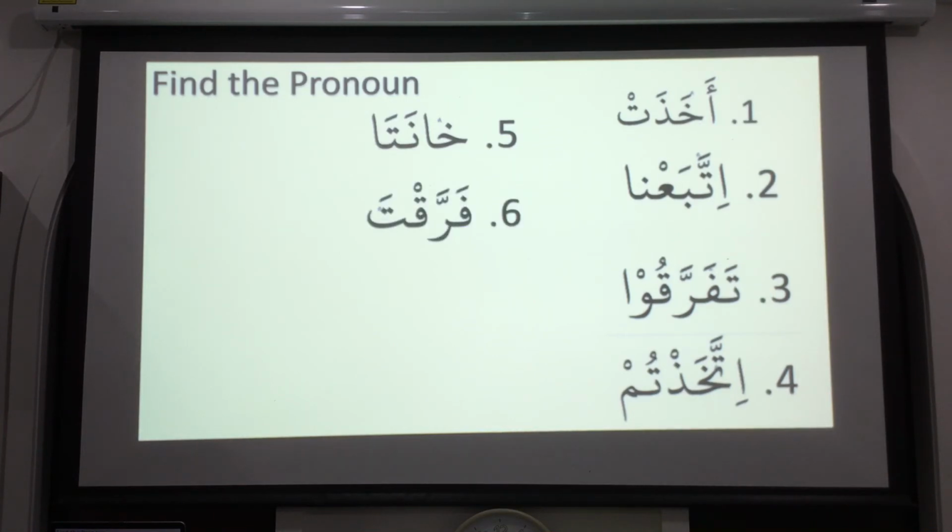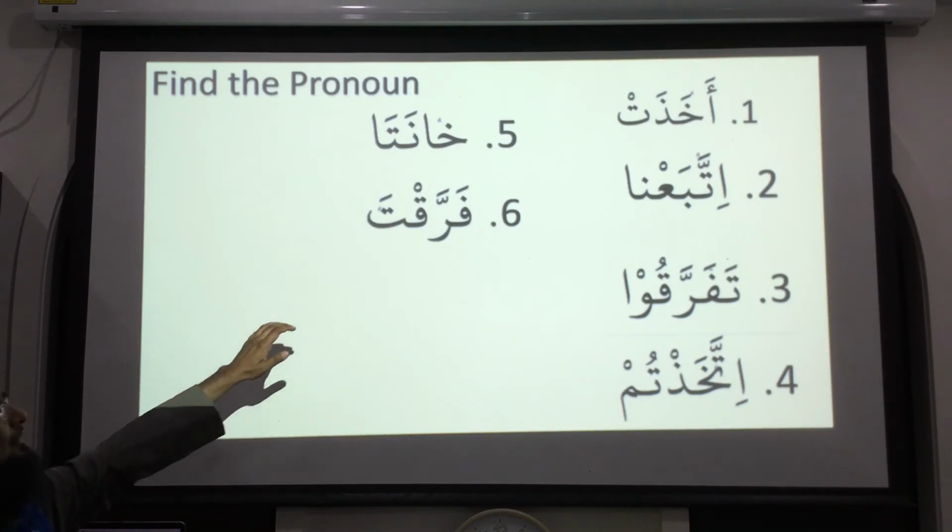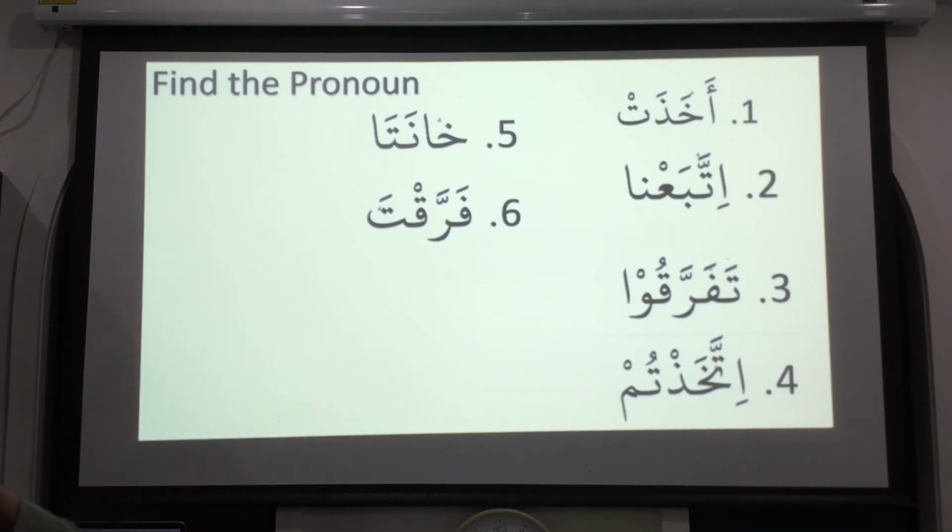Number 6, farrakta. Brother Mushri, you try? Farrakta. But look at this, anta. Anta format. Yes, you're right. It could be confusing. It could be like the other one, like nasarat, nasarat. But this is not at. Because in nasarat we said the ra has a fatha. This one doesn't have it. If it were farrakat, then it would be here.